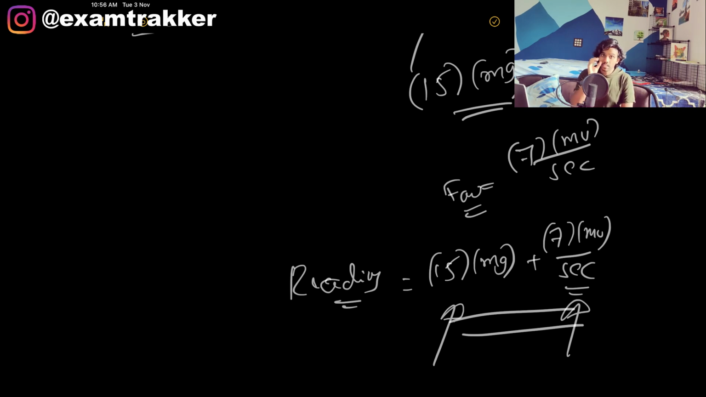Now this reading is not constant, guys. Remember, this reading is not constant. Every time a bullet is added, there is weight added, and along with that there is constant imparting of momentum also. So this is definitely not constant. This value keeps on changing for sure.